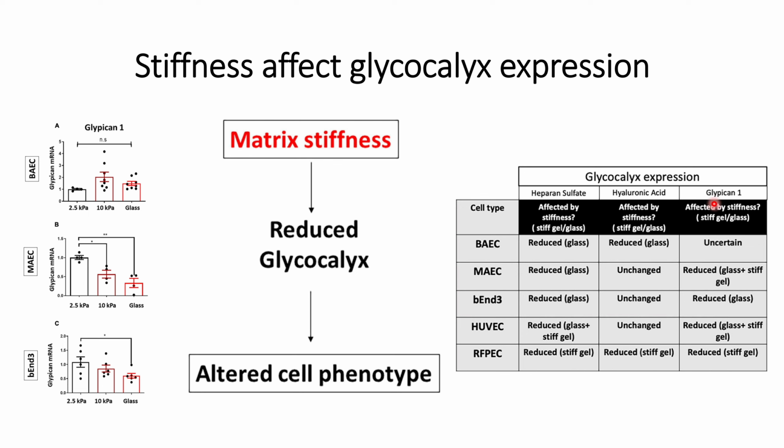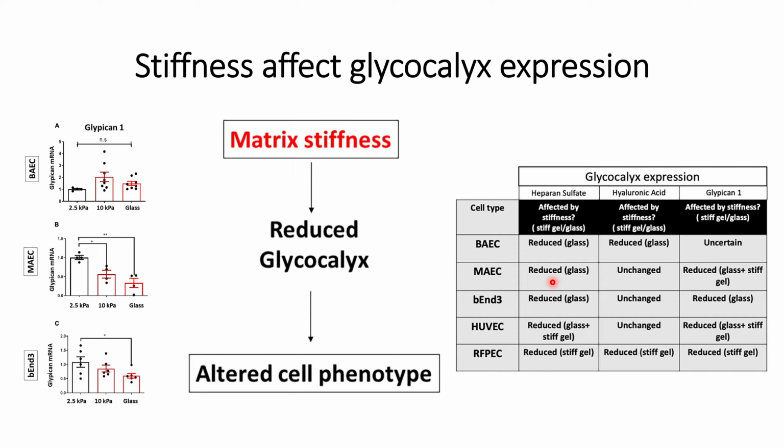And for glycosylation, there is no change for the BAEC. This can be seen on the left hand side. It is reduced for MAEC in the case of glass and stiff gel, and for band 3, it is reduced for glass only. For the HUVEC, it is reduced for glass and stiff gel, similar to the MAEC, and for the RFPEC it is reduced only for the stiff gel, similar to band 3.